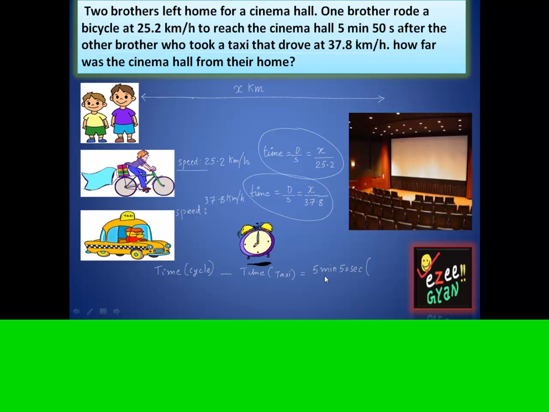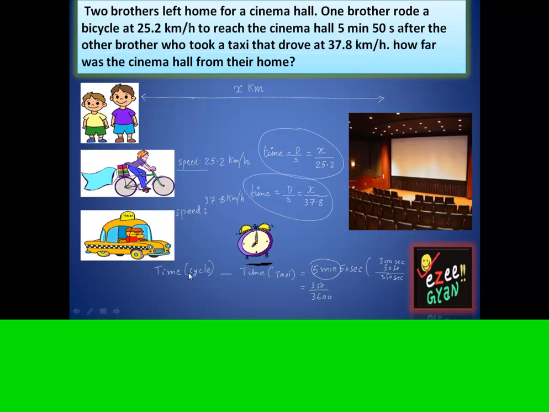Okay, so let's convert everything into seconds now. The 5 minutes, so 1 minute has 60 seconds, so 5 minutes have 5 into 60, that is 300 seconds. We have another 50 seconds, so that adds up to 350 seconds. If we want to convert that 350 seconds into hours, that has to be 350 upon 3600.